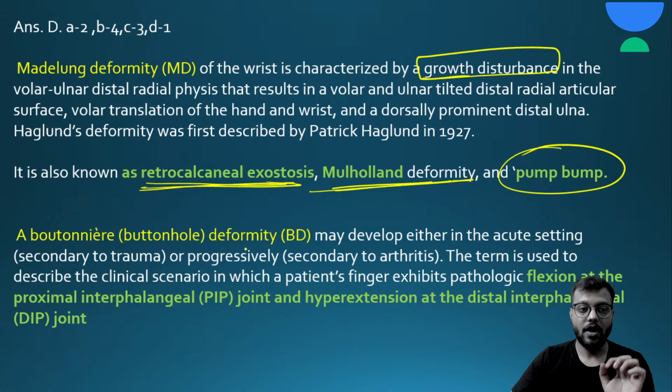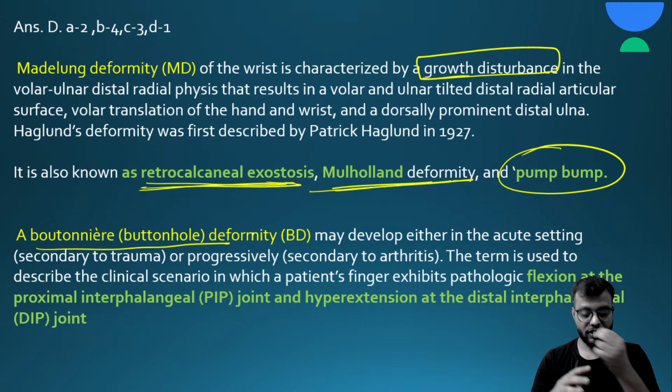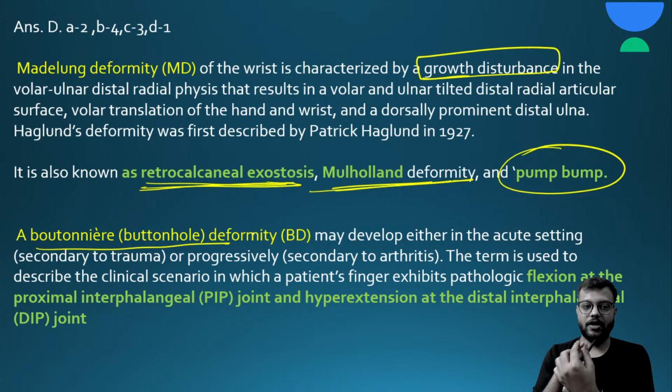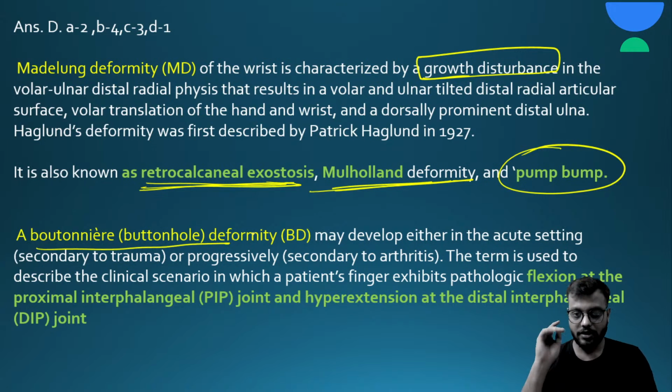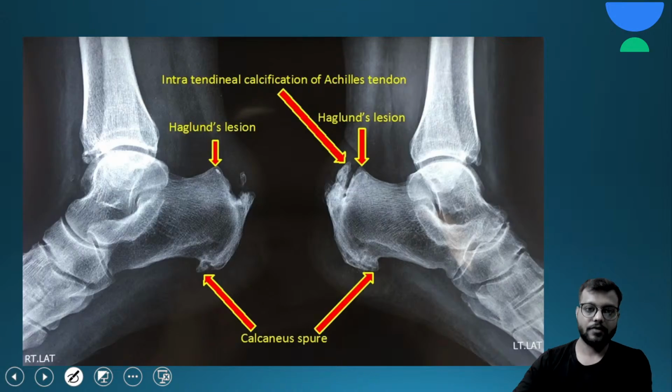Now, Boutonniere or buttonhole deformity is seen in rheumatoid arthritis when it involves the hand. In this there is flexion at the proximal interphalangeal joint and hyperextension of the distal interphalangeal joint. This is called Boutonniere's deformity, typically seen in rheumatoid arthritis.